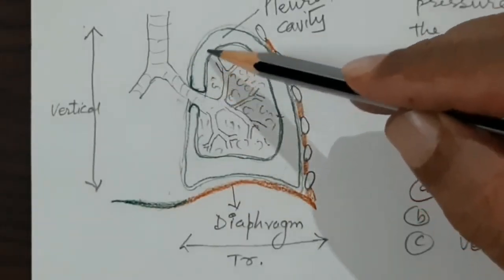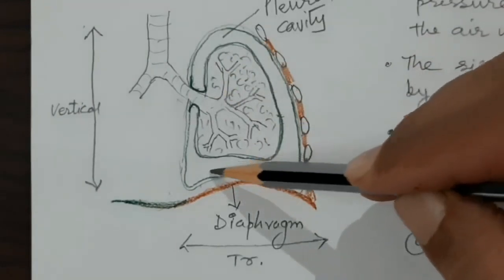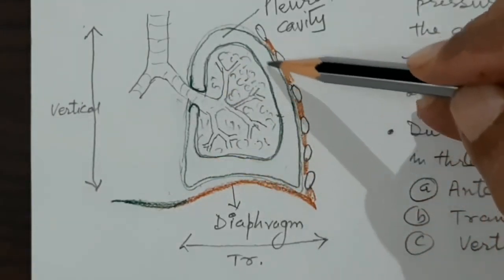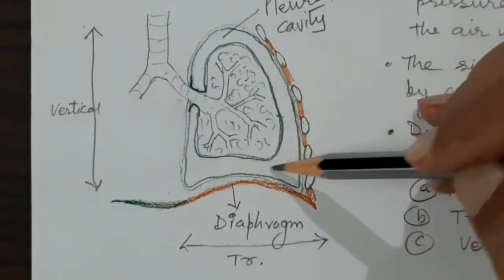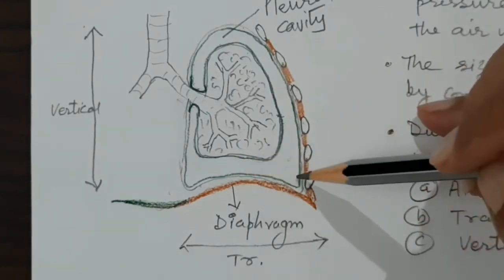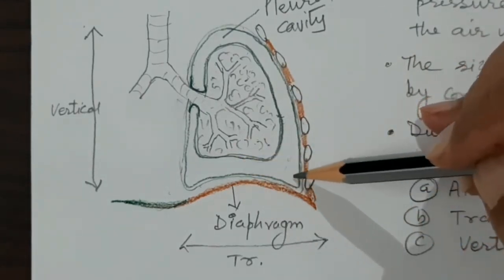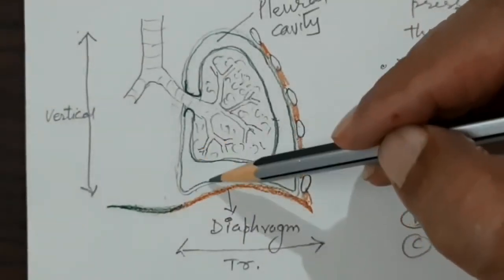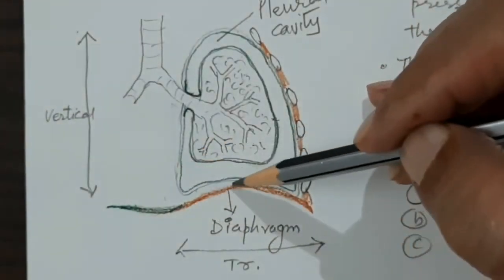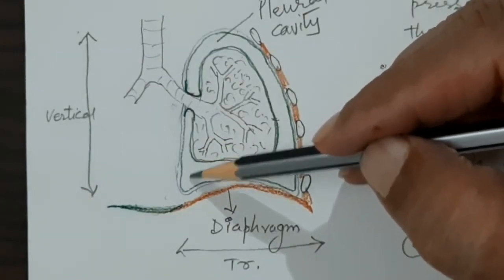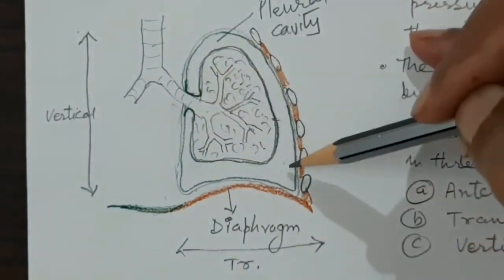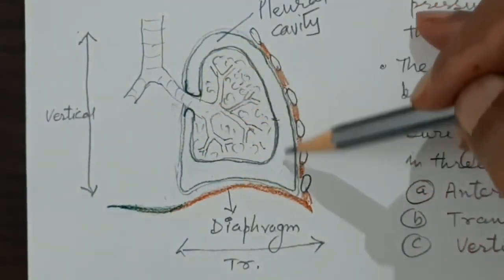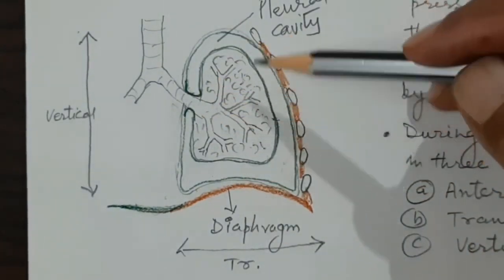I have shown a lot of space between the parietal and the visceral pleura for you to understand, but the spaces are only near the diaphragm, that is the costodiaphragmatic recess, and the costomediastinal recess, which is here. They are there. Otherwise there is not much space. Not much capillary space is present here.